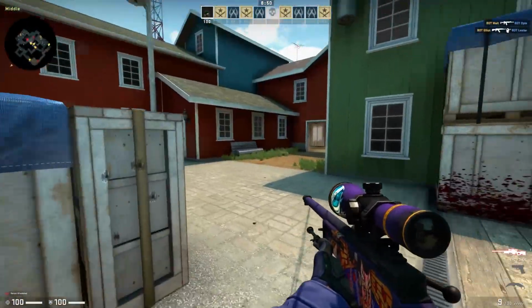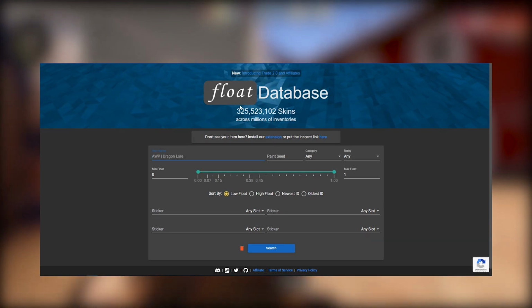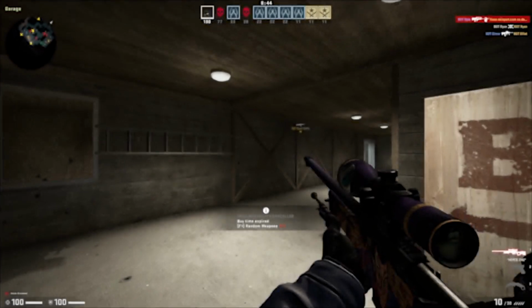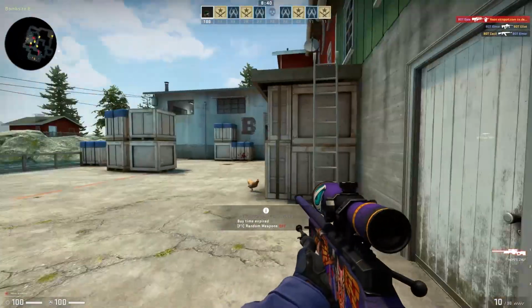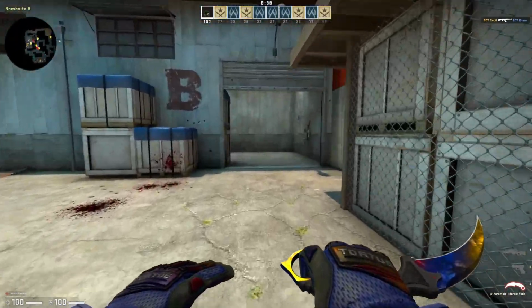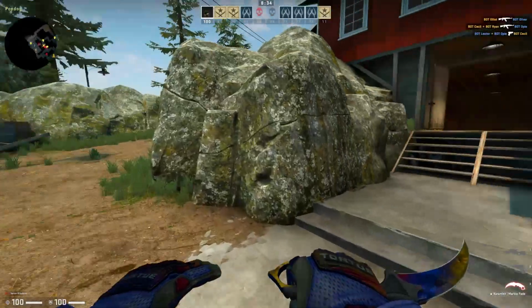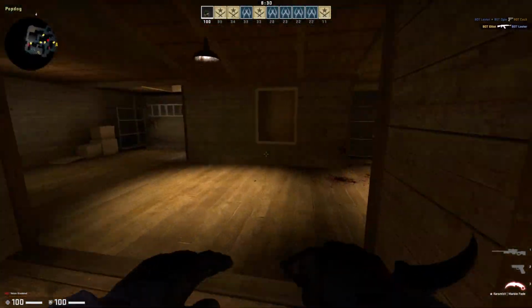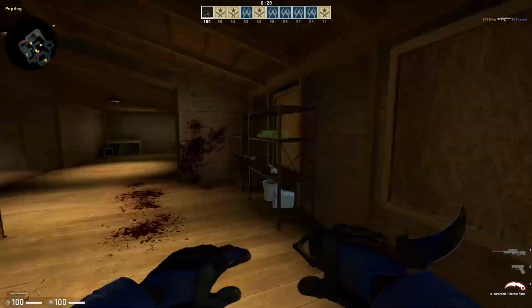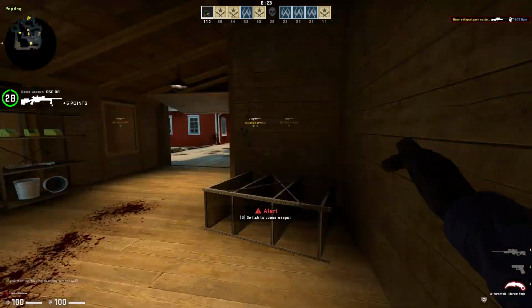Now we have the odds. Databases like CSGO Float most of the time include all rare items, because rare items get traded and sold very often, and most of the time they are in big public inventories and they get checked several times a day. So the chance of them being publicly known in a database is really high, and we can use that data to calculate how much money we have spent on CSGO. Let's look at some data we have.